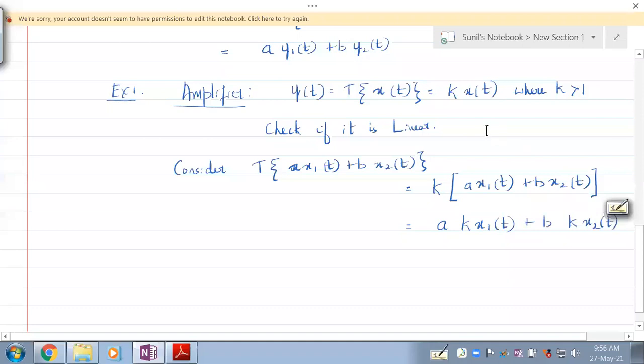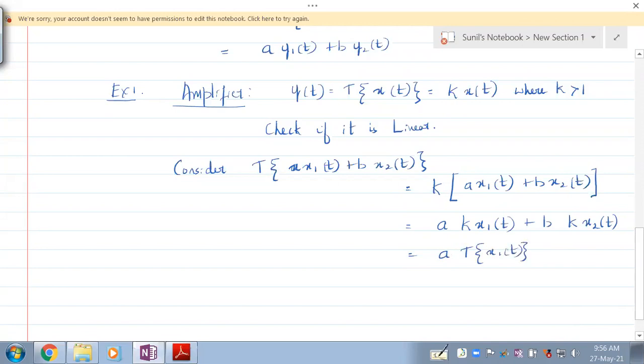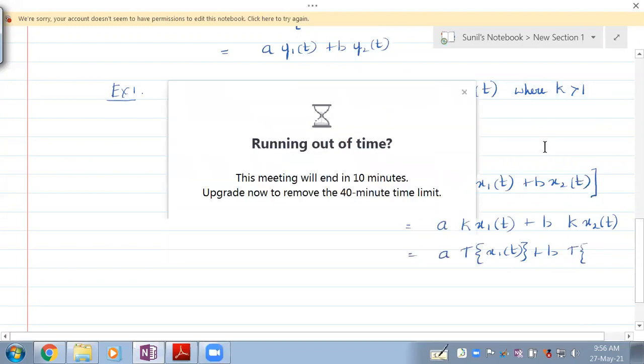Now, if kx of t is the response to x of t, everybody understand? Then kx1 of t is the response to x1 of t, and kx2 of t is the response to x2 of t.